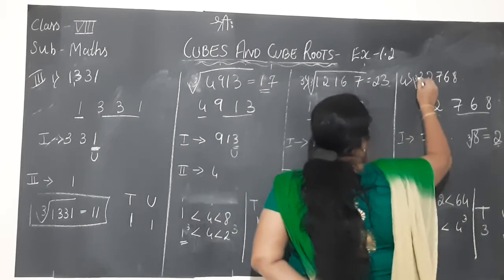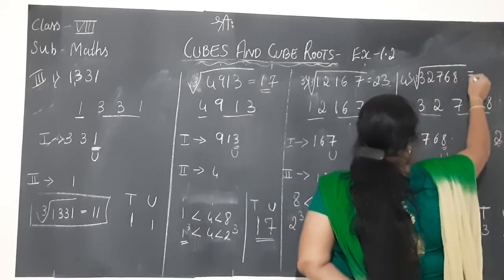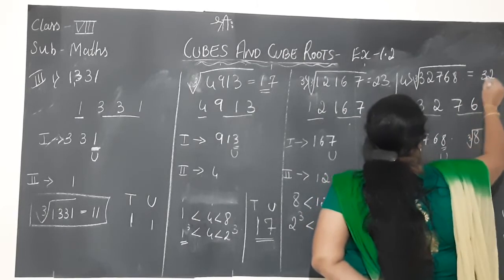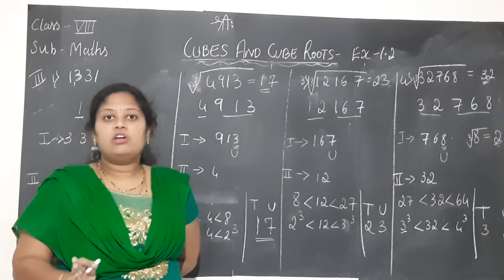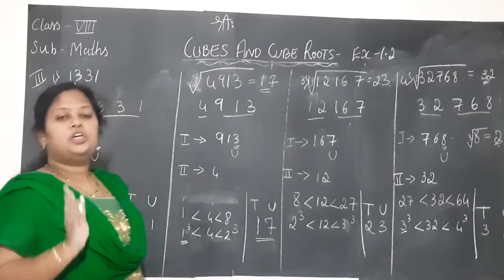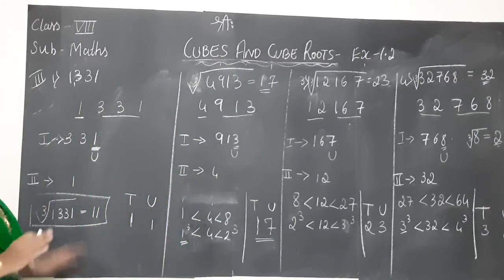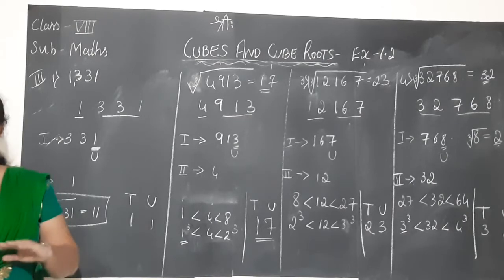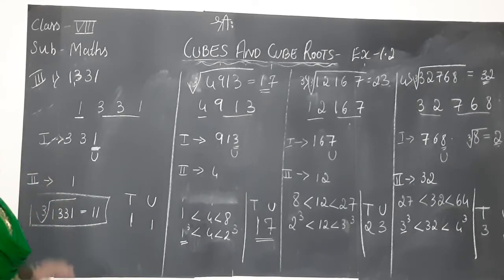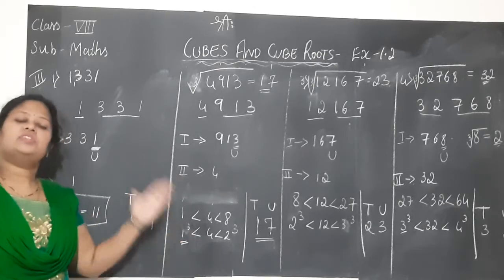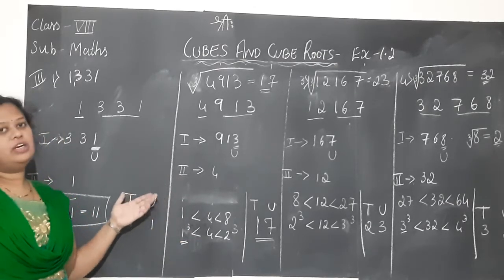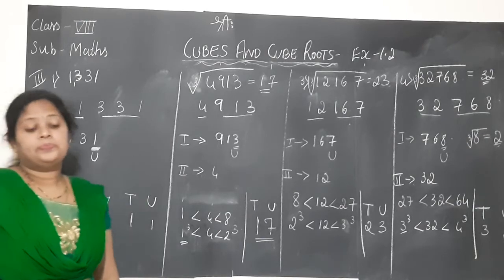Therefore, children, the cube root of 32,768 is 32. So like this you should solve or find the cube root of a given number by the estimation method and not by actually doing the prime factorization method. Please follow the steps and practice. It is not that difficult, you can easily solve it.